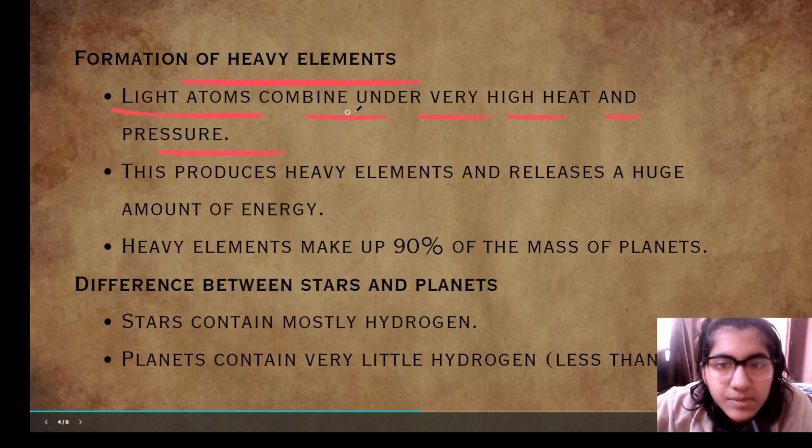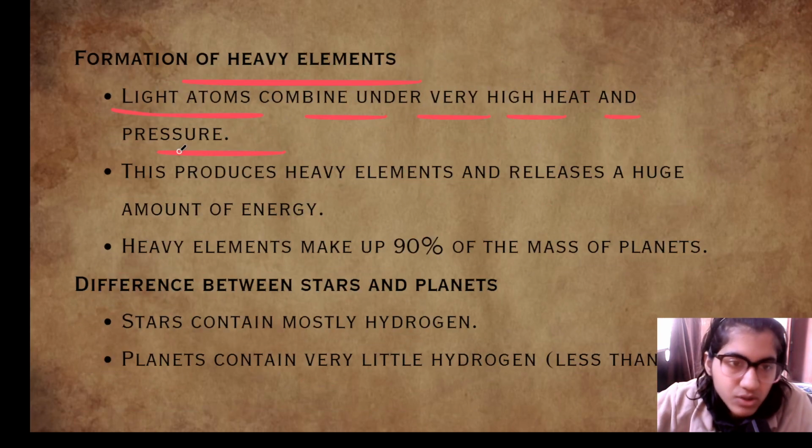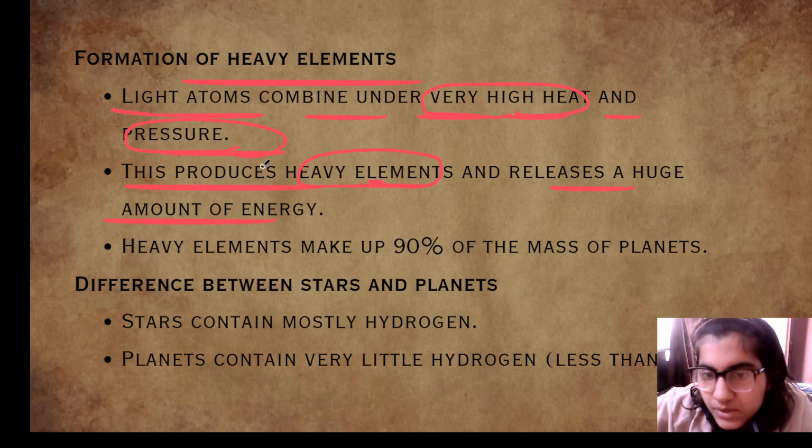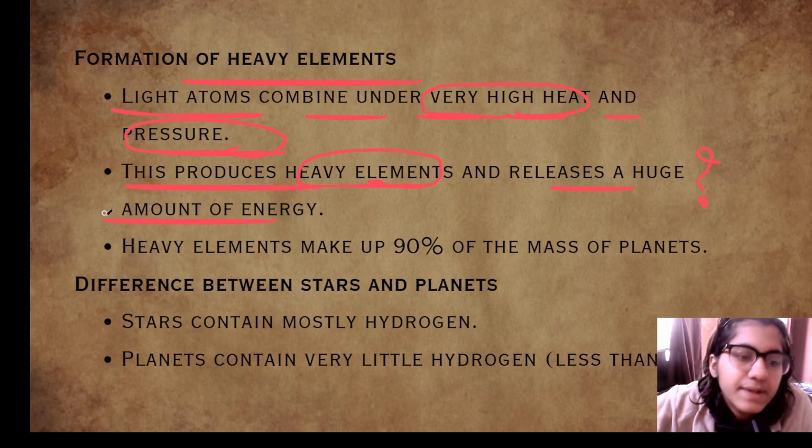So light atoms combine under very high heat and pressure. This produces heavy elements and releases a huge amount of energy. So because of this, heavy elements are formed and it releases a huge amount of energy. Why does this happen? We have already covered it in the previous slides.